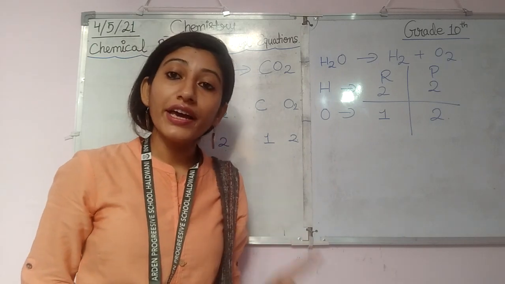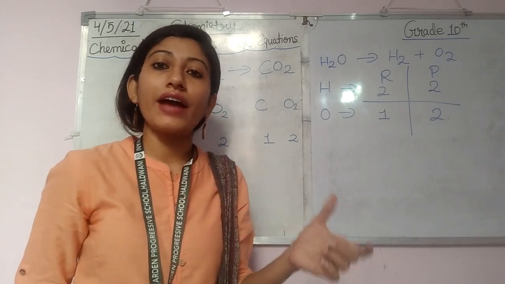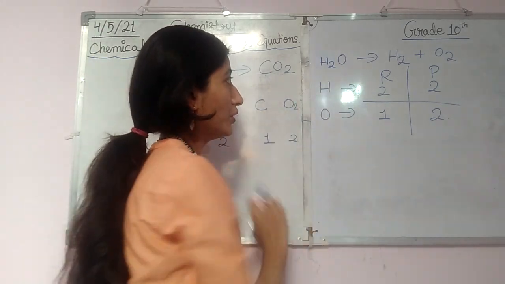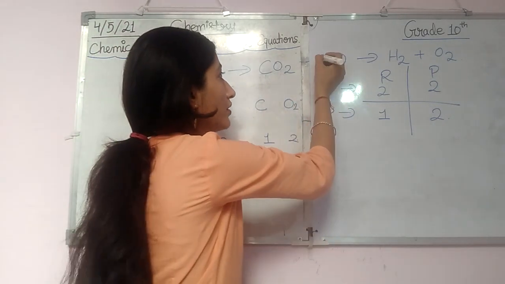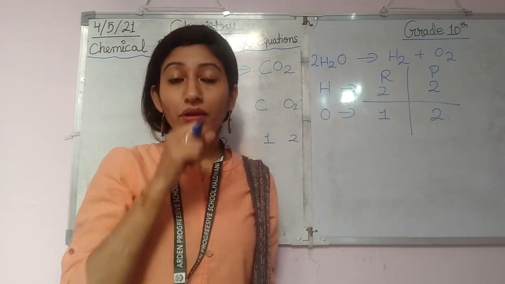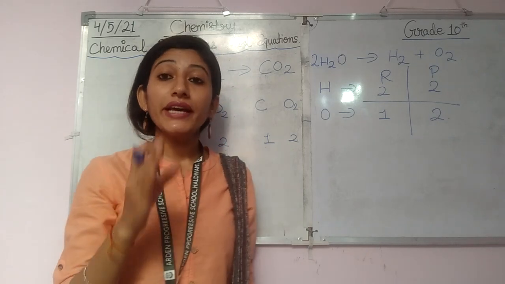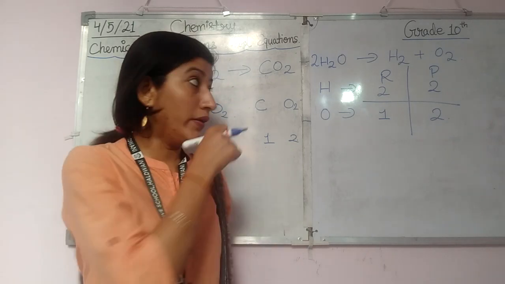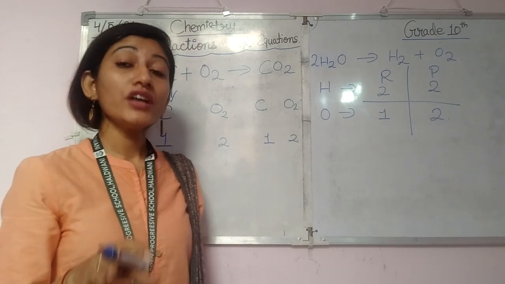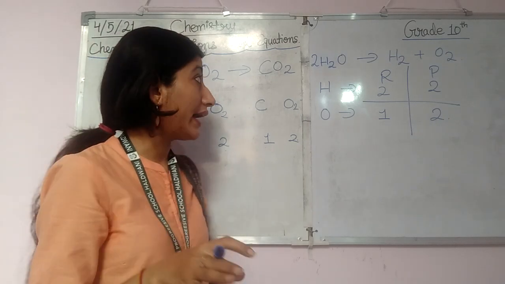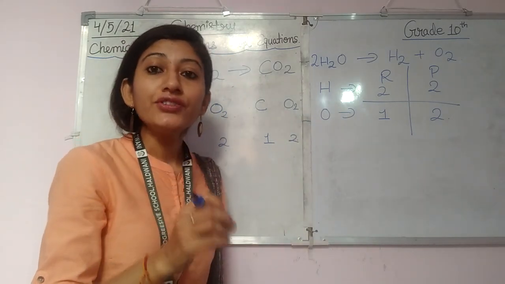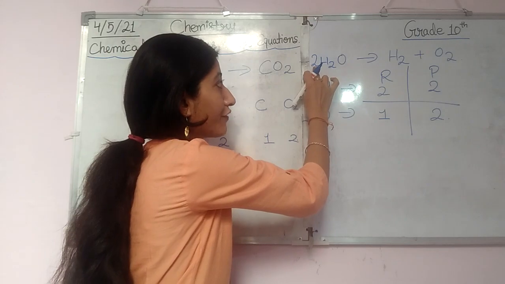See, here we have to use the hit and trial method. What can we do to make oxygen 2? Suppose I put 2 here. Please keep this in your mind: you can only change the number of moles in the front.